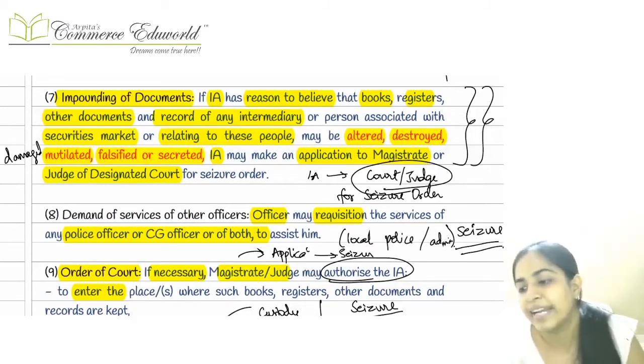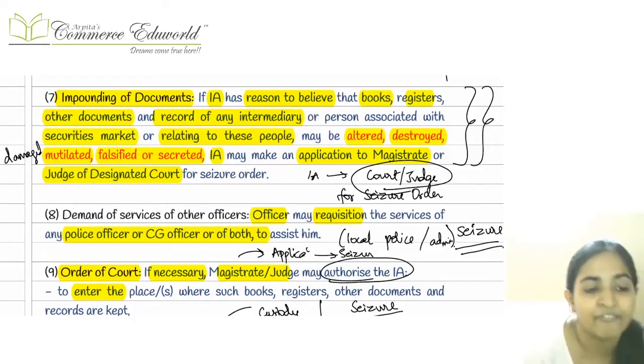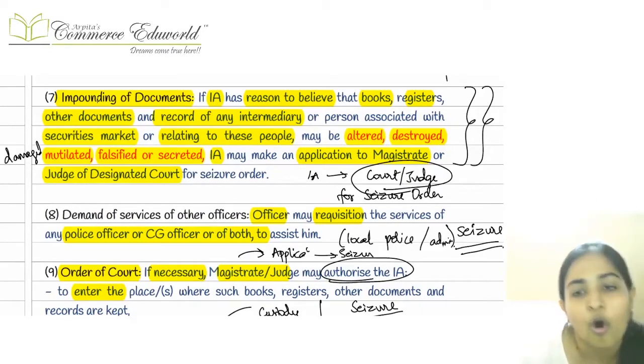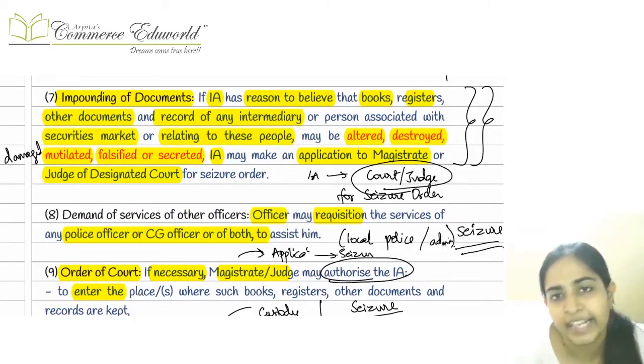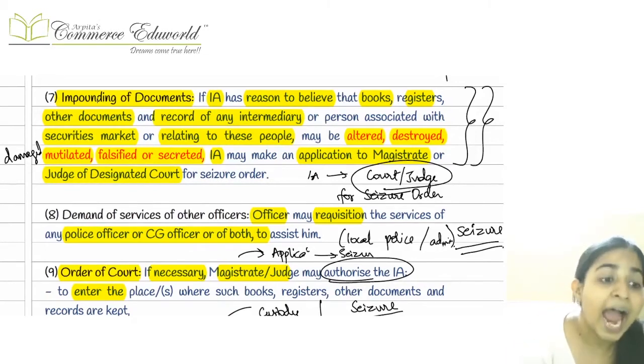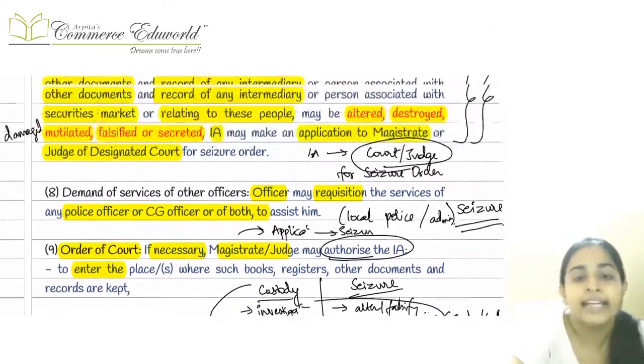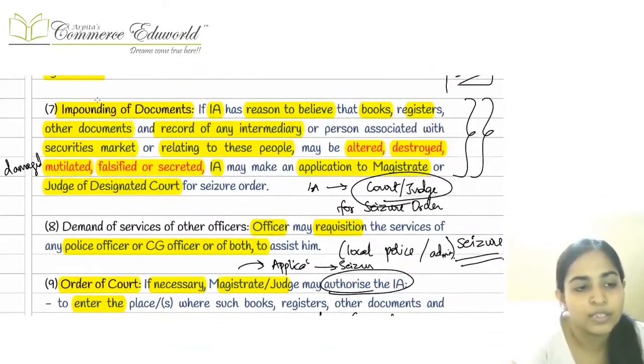But first they have to make an application to the magistrate or the judge of the designated court. If the court is satisfied, it will allow the investigating authority to do this seizure.